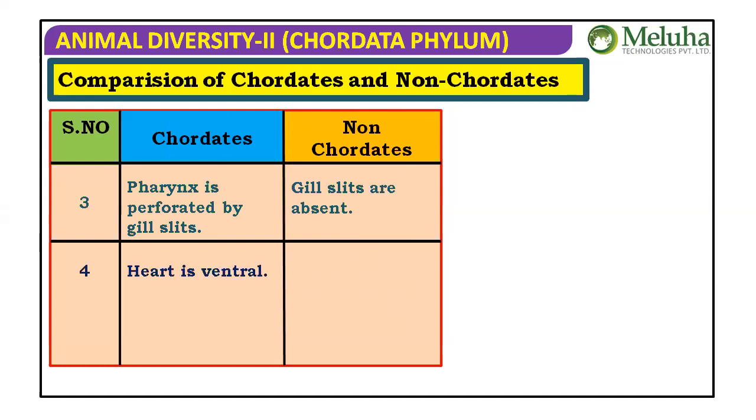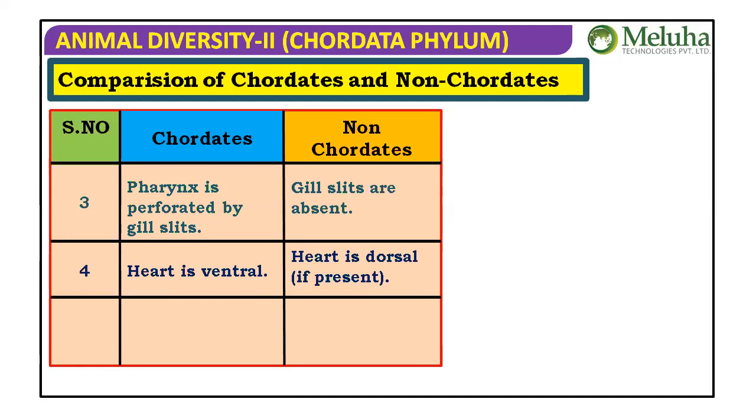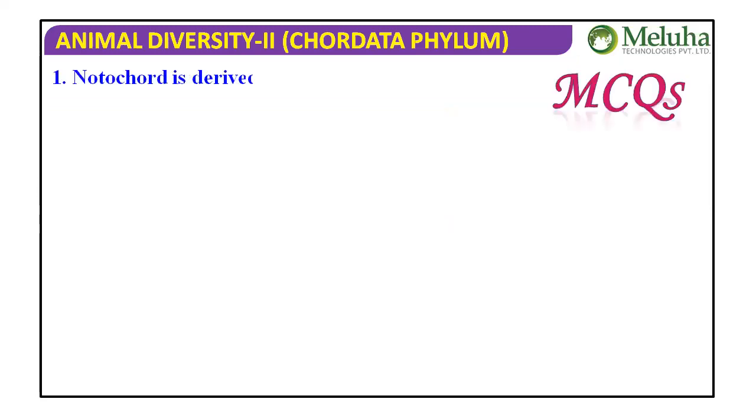The heart is ventral in chordates. Heart is dorsal if present in non-chordates. If present, that means some molluscs have one. Cockroach has a heart, and if present, it is on the dorsal side only. Our heart, the chordate heart, is ventral. A post-anal tail is present in chordates. No non-chordate has a post-anal tail. Post-anal tail is absent in non-chordates. So that's it about the chordate characteristic features.